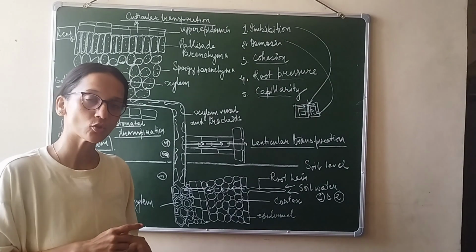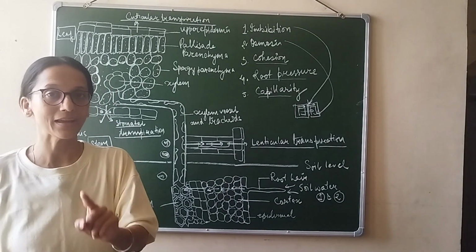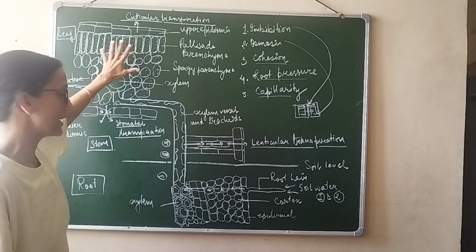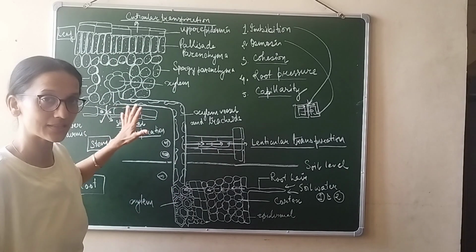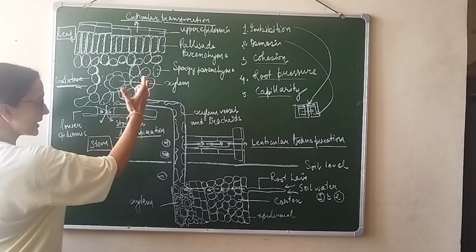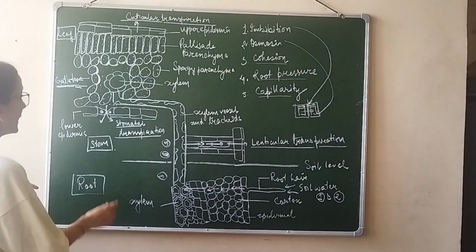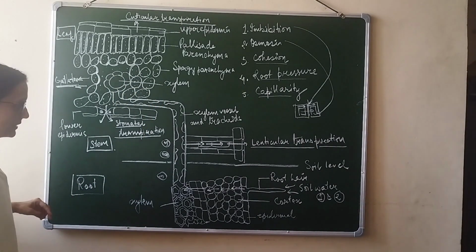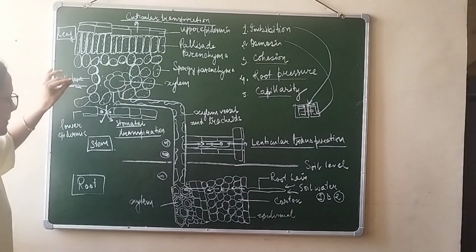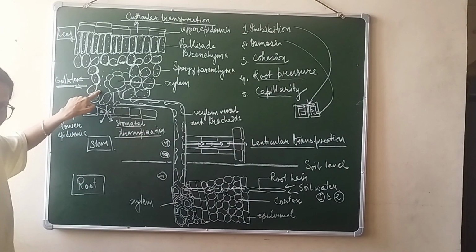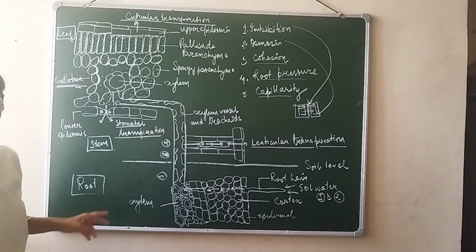And what is this space called? This is known as the substomatal space. If you find this place difficult to understand, please refer to my video where I have explained the section of a leaf. Now inside this leaf, you can see there are few phenomena that are happening. Number one, there will be stomatal transpiration. How? There will be basic diffusion of water vapor from the substomatal space to outside.